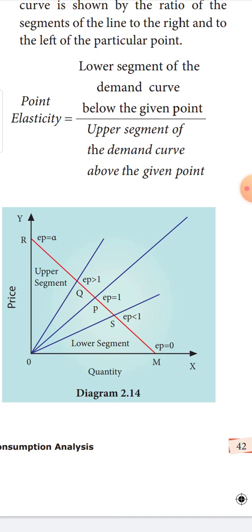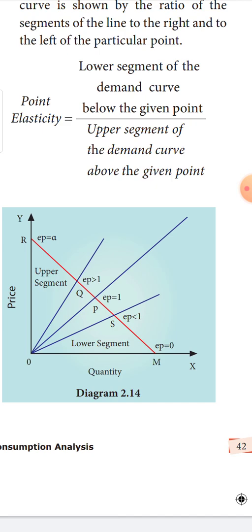Now, at point S, how will you find the elasticity at point S? Lower segment of the demand curve by upper segment of the demand curve. Lower segment of the demand curve is what? SM. Upper segment is what? RS. So 1 divided by 3. What is the value of 1 divided by 3? It will be lesser than 1. That is what it is given there. Okay, EP is lesser than 1.